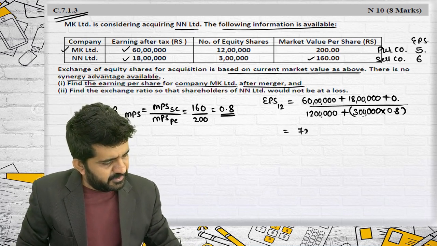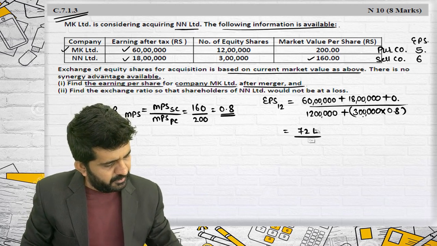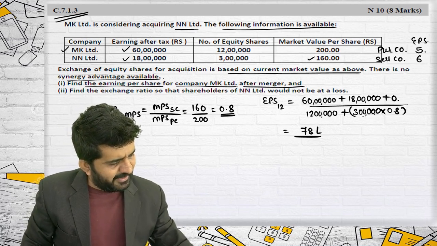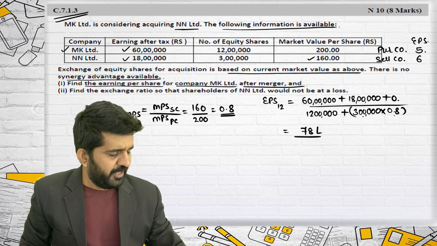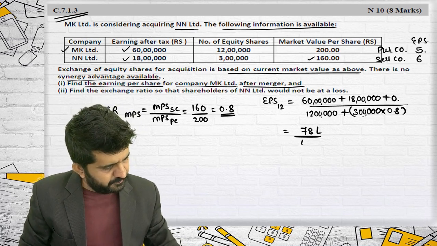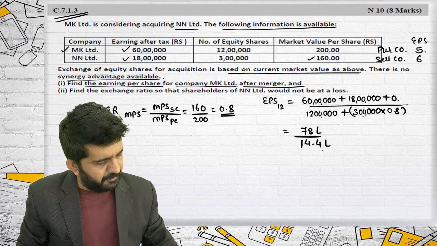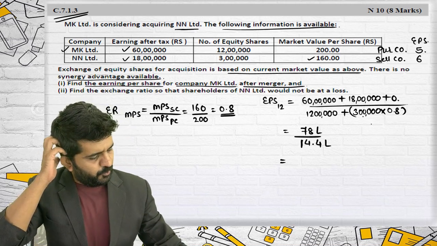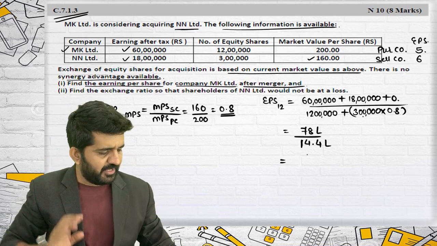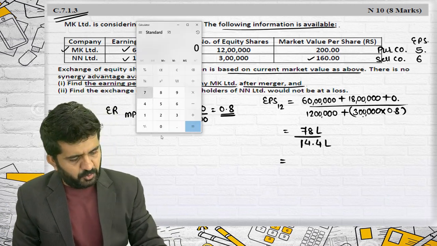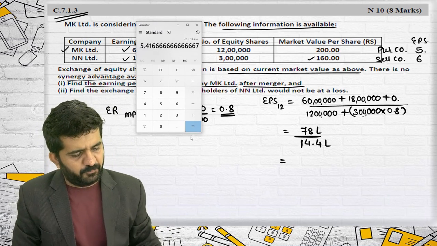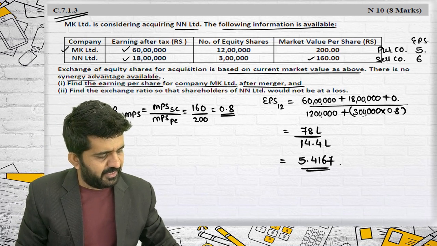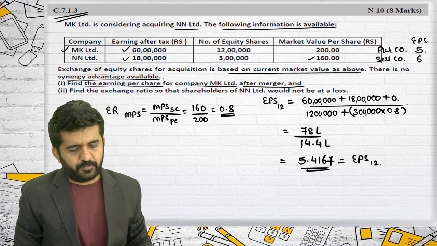This is 78 lakhs divided by 12 lakh plus 3 into 0.8, which is 2.4. Tell me if I am making some calculation error. 3 lakh into 0.8 is 2 lakh 40,000, and with 12 lakh it is 14 lakh 40,000. So this EPS 12 will be 78 divided by 14.4. It is 5.4167. 5.4167 is EPS 12.